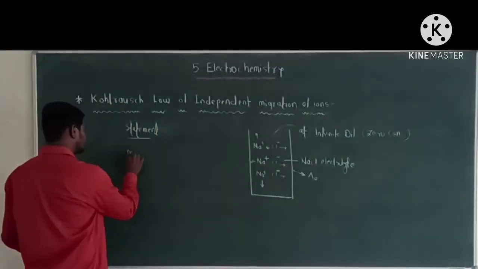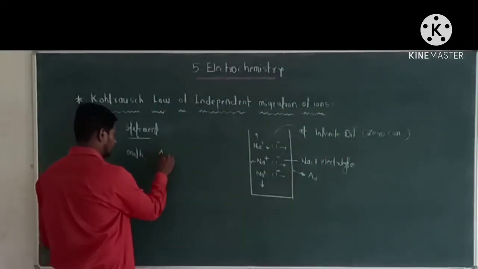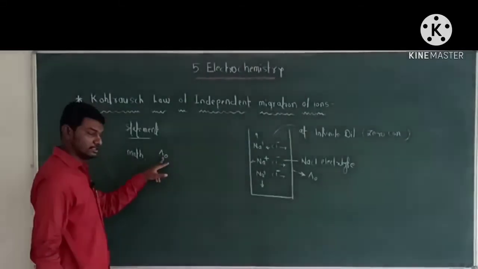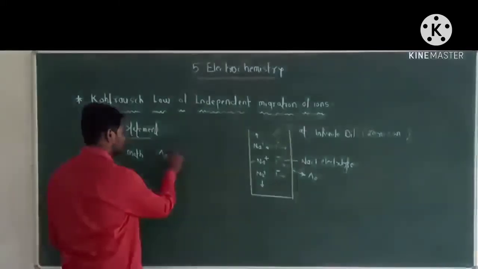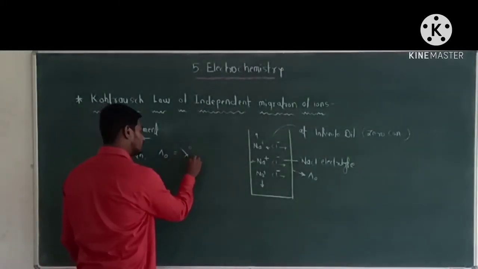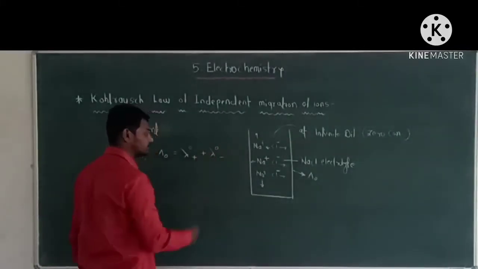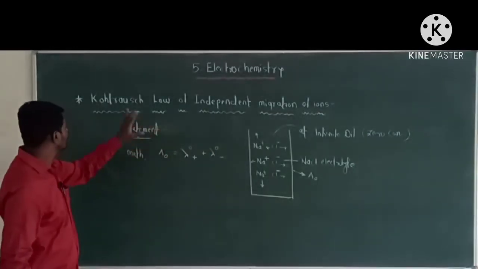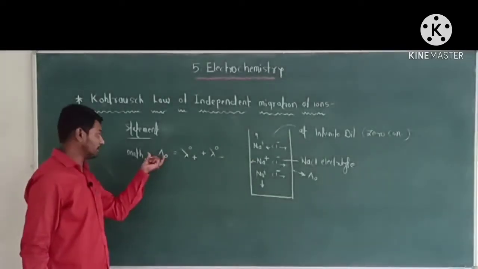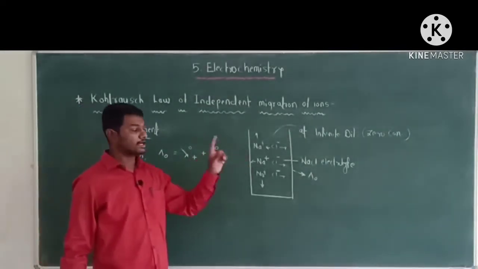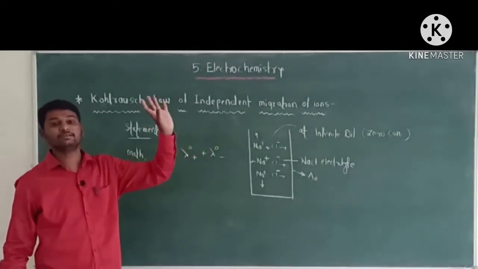Mathematically, Kohlrausch's law of independent migration of ions is: lambda 0, that is the molar conductivity of the electrolyte at zero concentration or at infinite dilution, is equal to small lambda 0 plus plus small lambda 0 minus. This is the mathematical expression of Kohlrausch's law. Capital lambda 0 is the molar conductivity of the dissolved electrolyte at zero concentration or at infinite dilution.